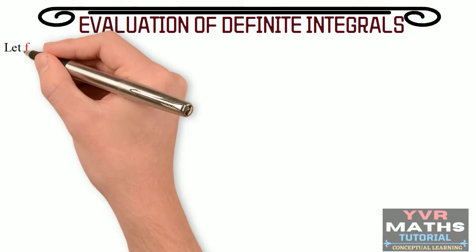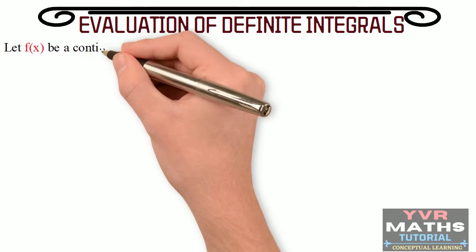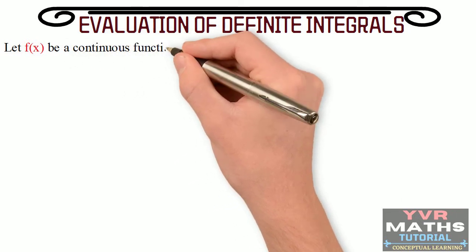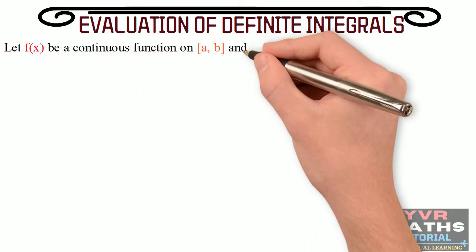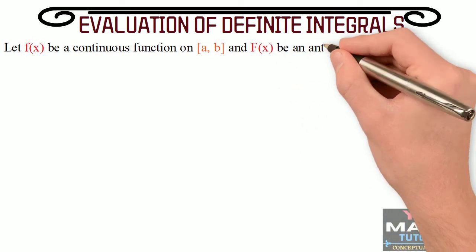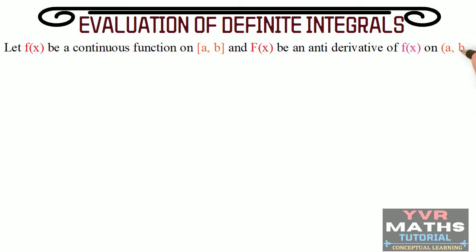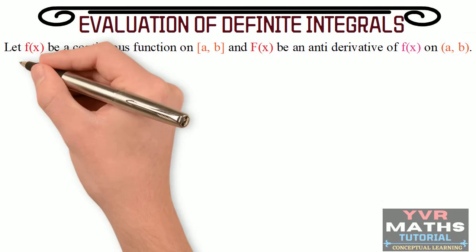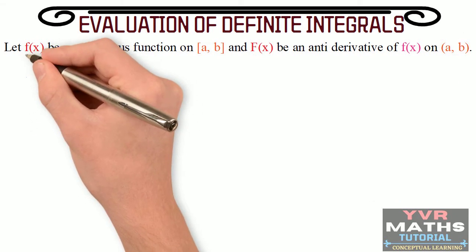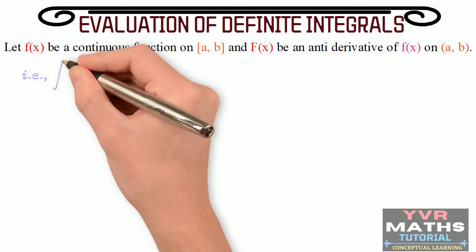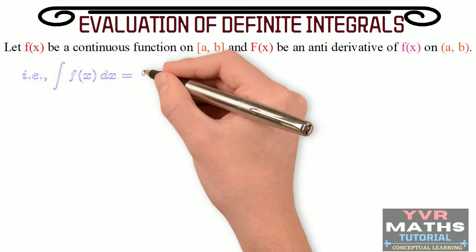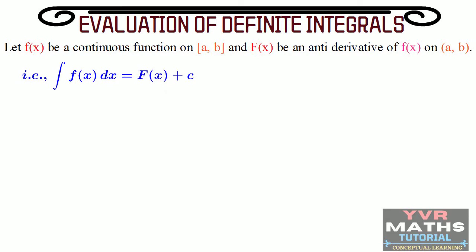Let f(x) be a continuous function on the closed interval [a, b] and capital F(x) be an antiderivative of small f(x) on the open interval (a, b). That is, by the definition of antiderivative, the integral of f(x) dx is equal to F(x) plus c.